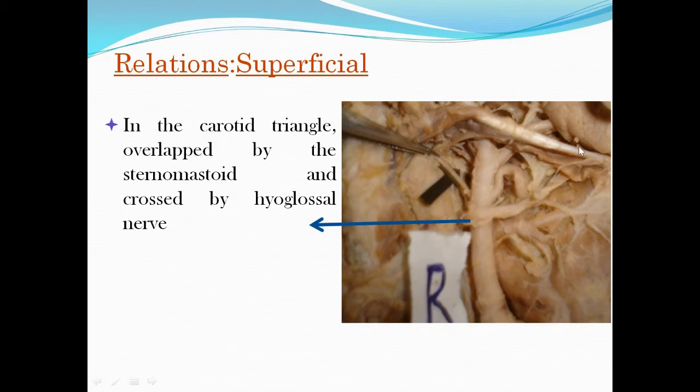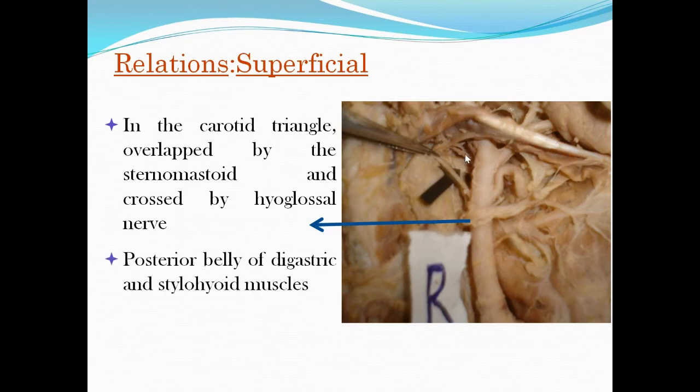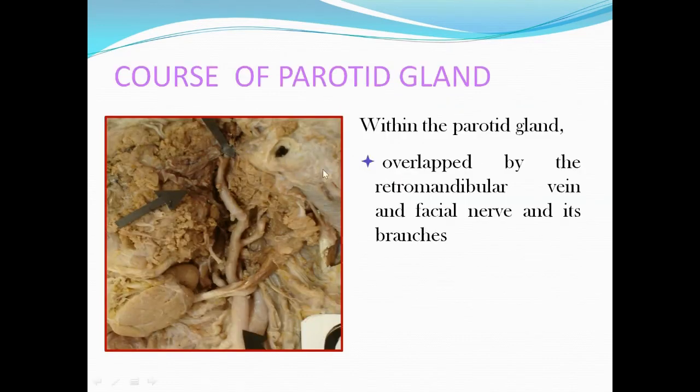And the other, we have told it passes deep. So this will be the other superficial relation. What is that muscle? Posterior belly of digastric and stylohyoid muscles. So these two are the superficial relations in the neck. Within the parotid gland, two structures are superficial to the external carotid artery. They are the retromandibular vein and facial nerve and its branches.